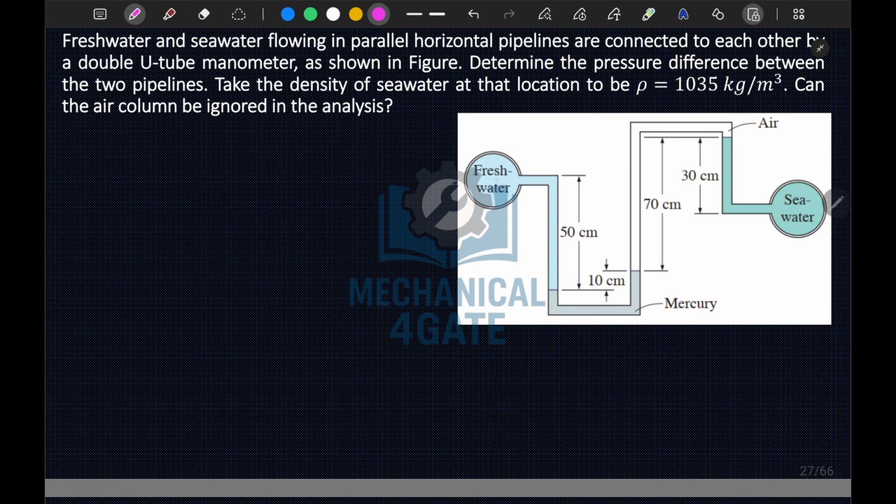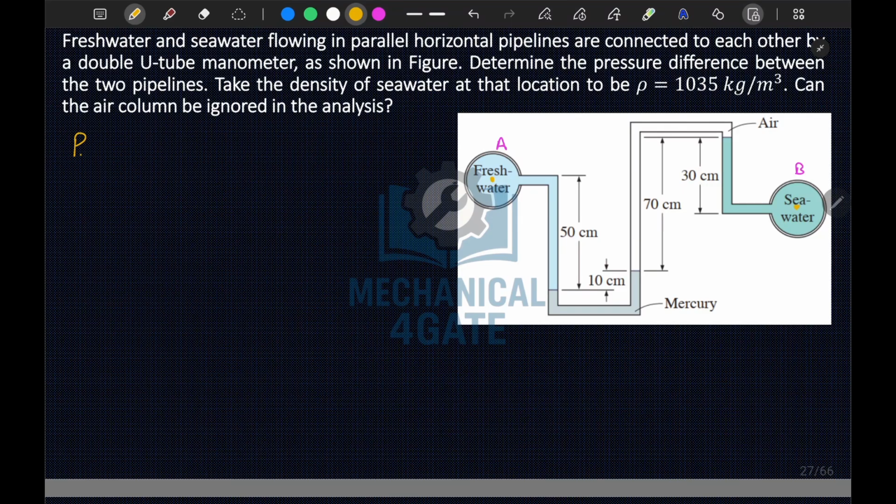Let's say this is your pipe A, this is your pipe B. Here you are measuring PA, here you are measuring PB. So we will start writing the manometry. And one more thing, your density of fresh water is 1000 kg per meter cube, and sea water is given as 1035.